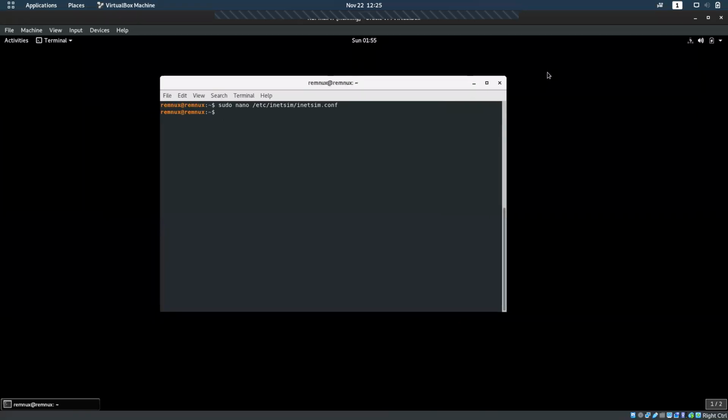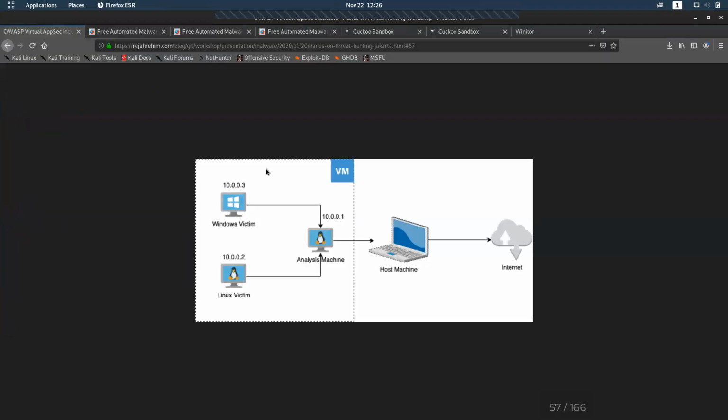From the diagram, it's pretty clear that the Windows machine is the victim machine and REMnux is the analysis machine. In the victim machine, we run the malware, and the analysis machine is used to track what's happening inside the Windows machine and what is sent to the outside world, and everything is inside a host machine which is isolated by VirtualBox.